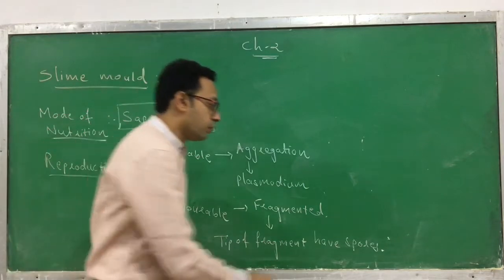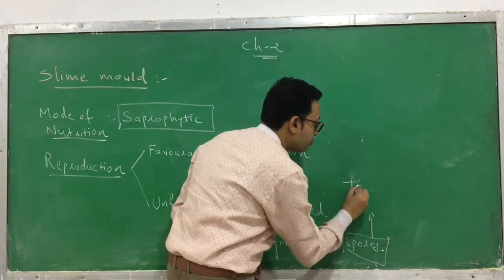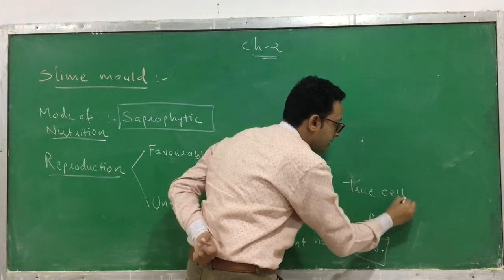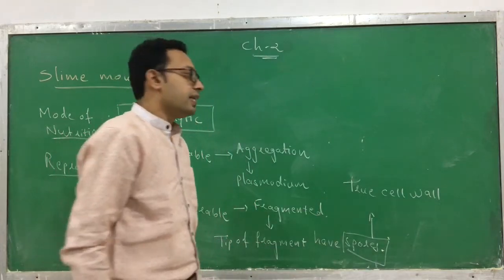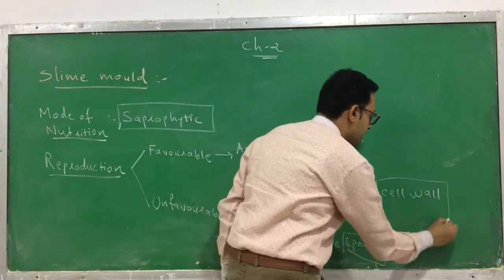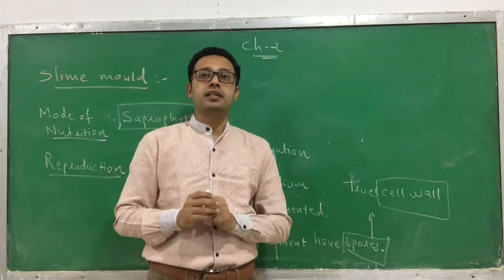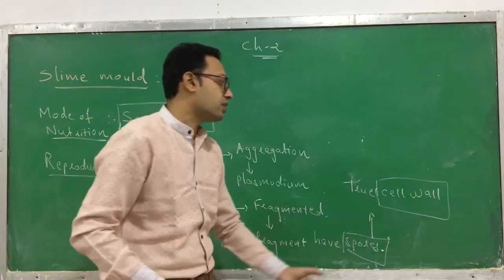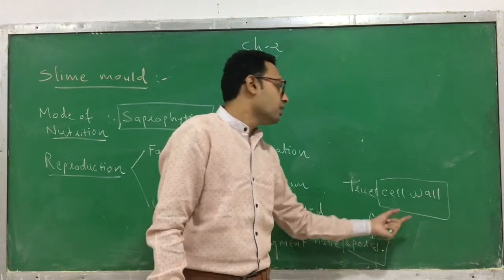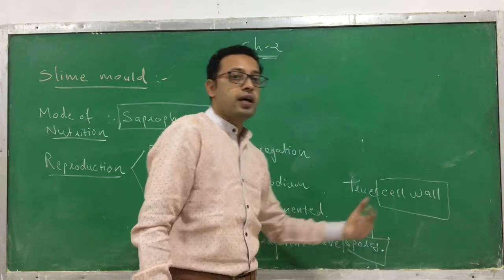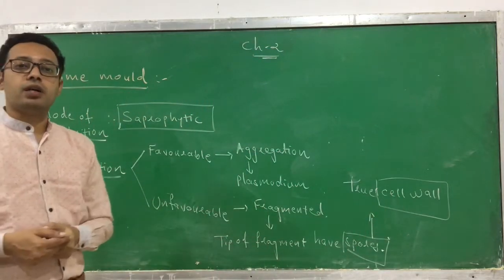The spores which are produced have a true cell wall, and the characteristic of this cell wall is such that it can stand any kind of adverse condition in which it can survive. So that's why in unfavorable condition the slime mold can also survive.